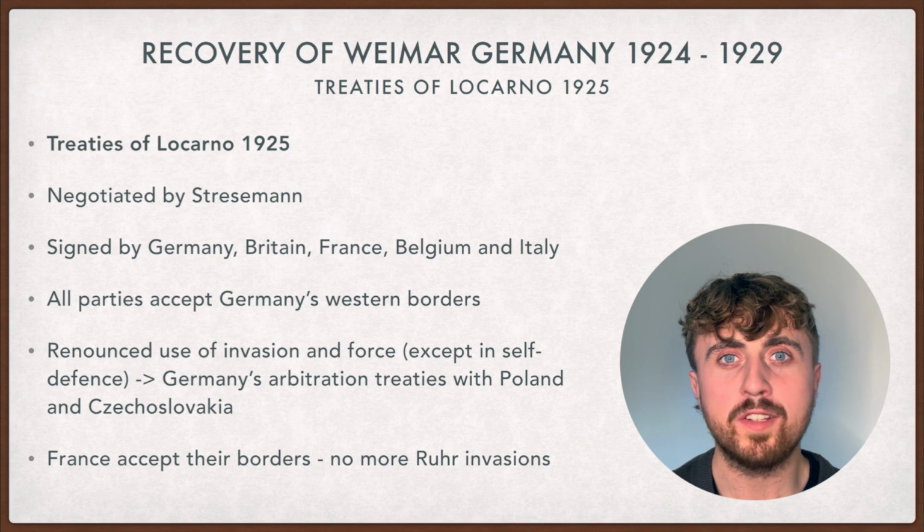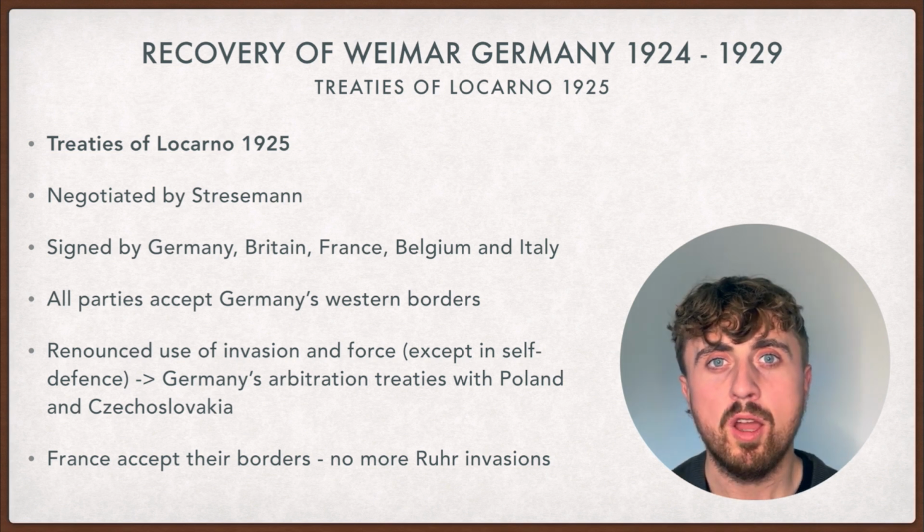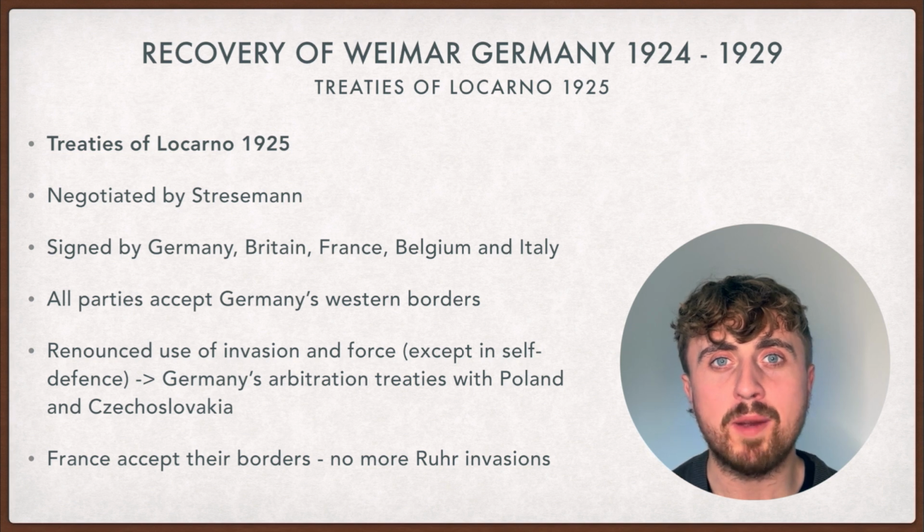The Treaties of Locarno in 1925 were also negotiated by Stresemann. They were signed by Germany, Britain, France, Belgium and Italy. All parties accept Germany's western borders, and the treaties renounce the use of invasion and force. While Germany also signs arbitration treaties with Poland and Czechoslovakia.